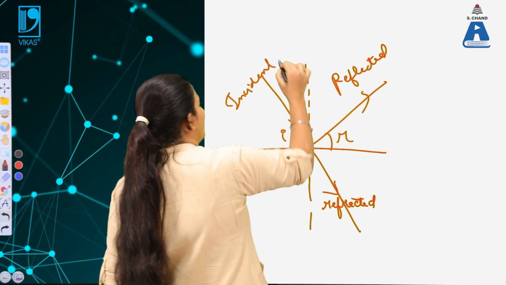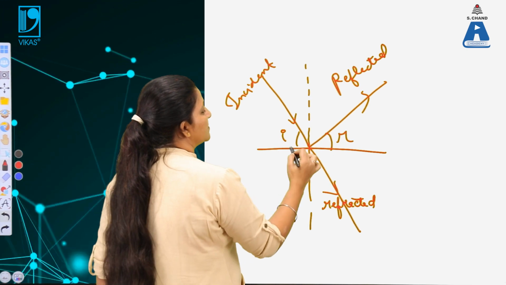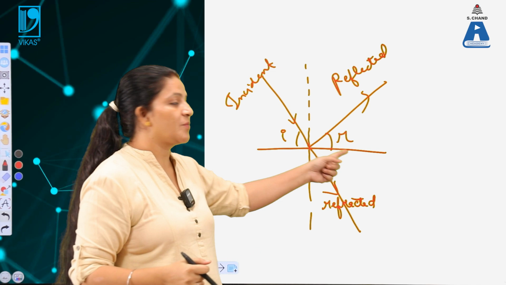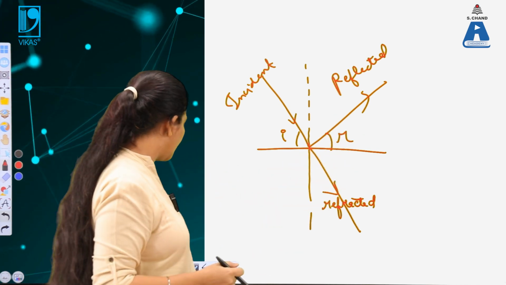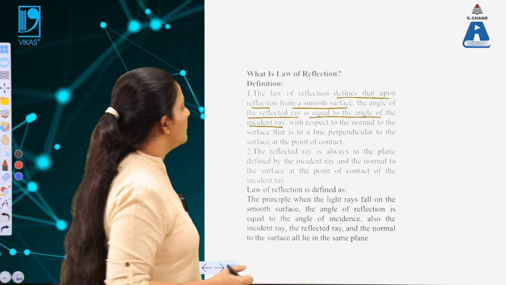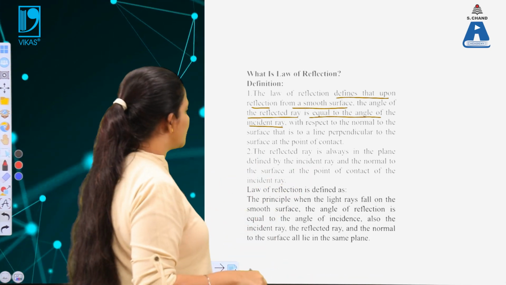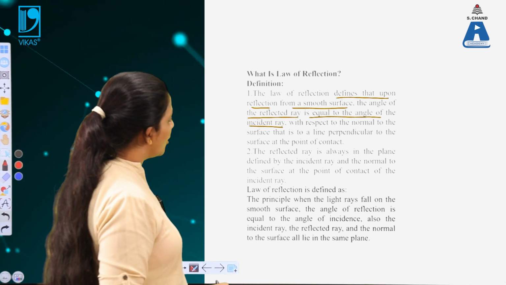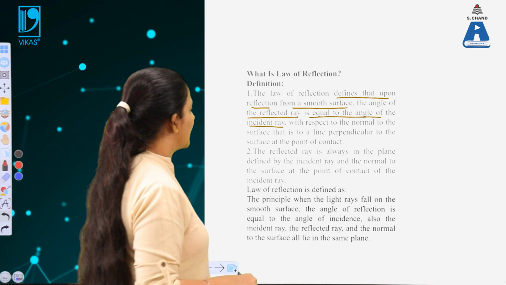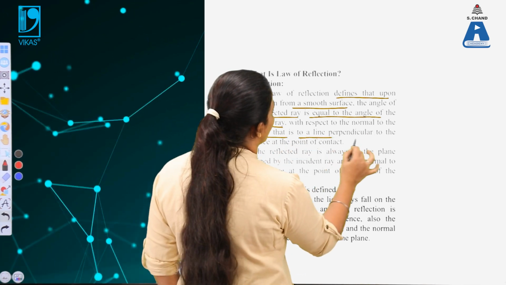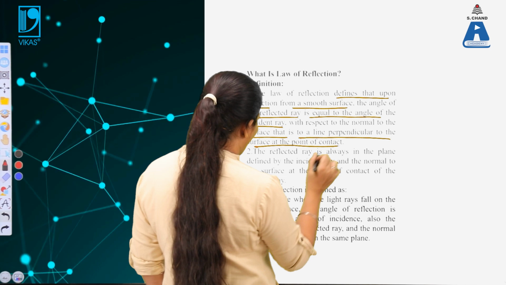So what is Snell's law? Both of these angles are equal to each other. That means the angle of incidence must be equal to the angle of reflection. So that is the law of reflection. When the light is incident on the smooth surface, the angle of the incident wave must be equal to the angle of the reflected ray, with respect to the normal to the surface, which is the line perpendicular to the surface at the point of contact.